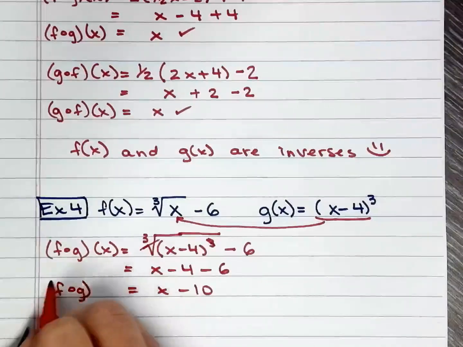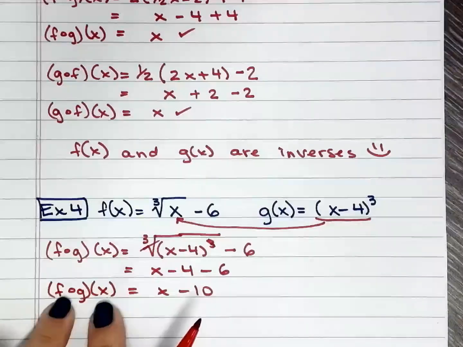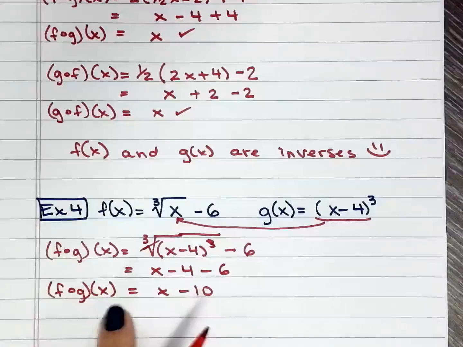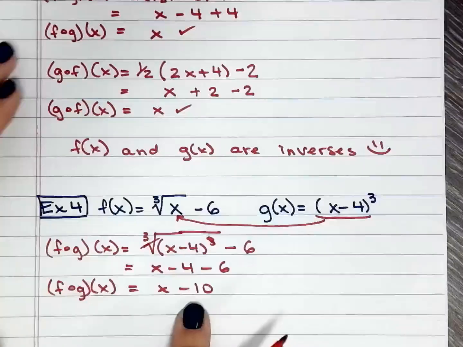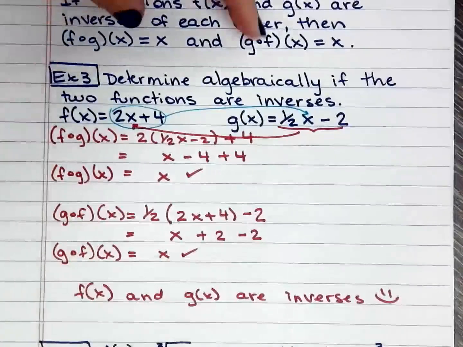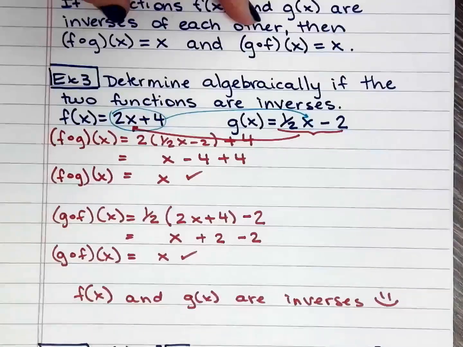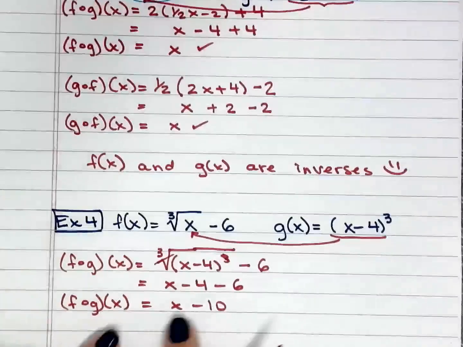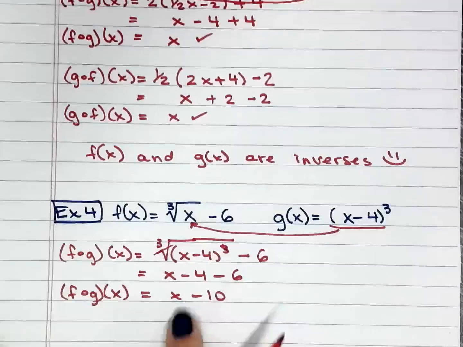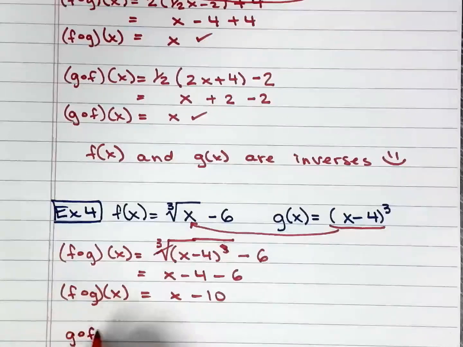If the first one already doesn't check, there's no reason for me to keep going, because they're not inverses. In order for them to be inverses, you need both. Since from the get-go the first one already didn't give me x, there's no point in trying to find g composed f of x.